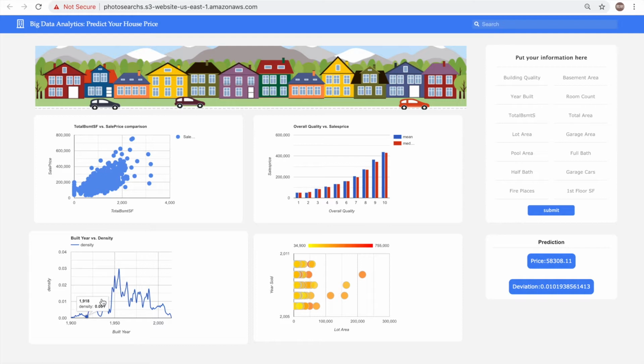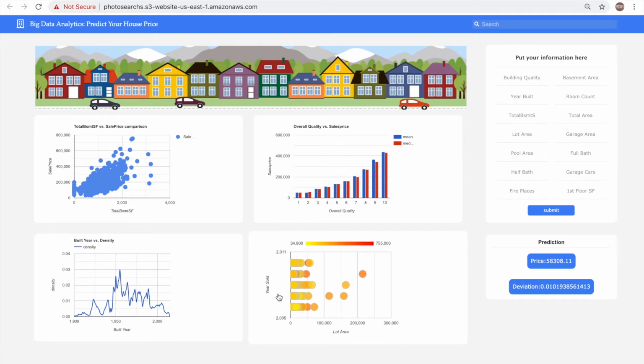Around 1960, the house build density is the greatest. In the fourth picture, we show the year sold, the lot area, and also the sale price. As the year sold goes up, the house price goes up, and when the lot area goes up, the house price increases. The darker color represents the higher price.